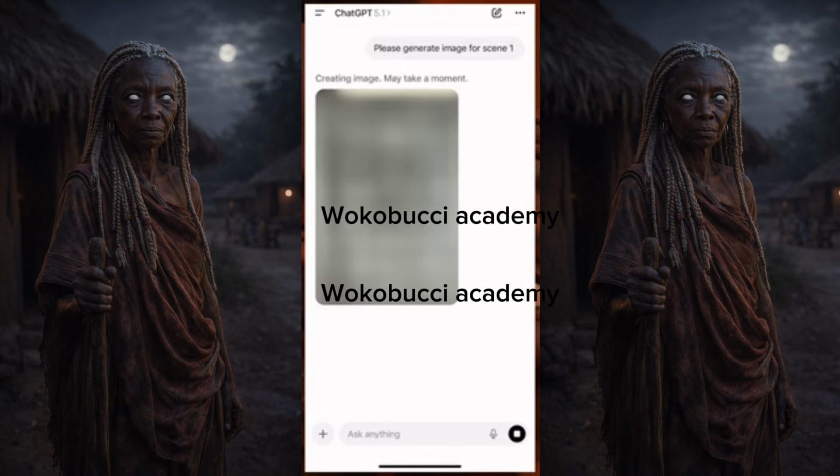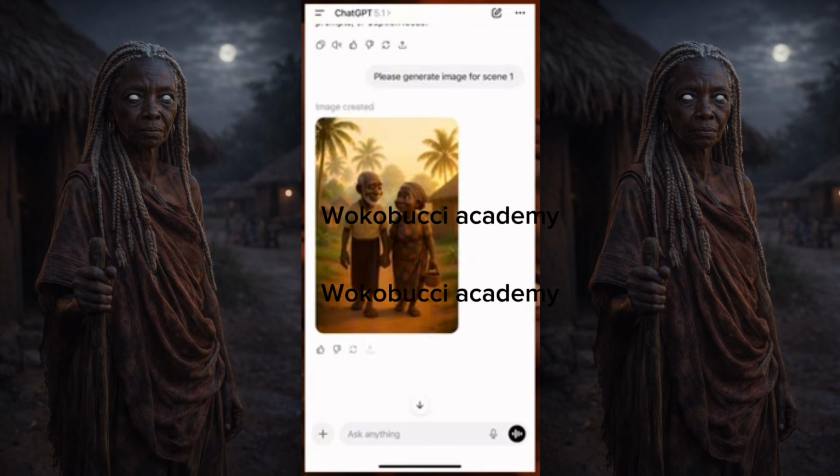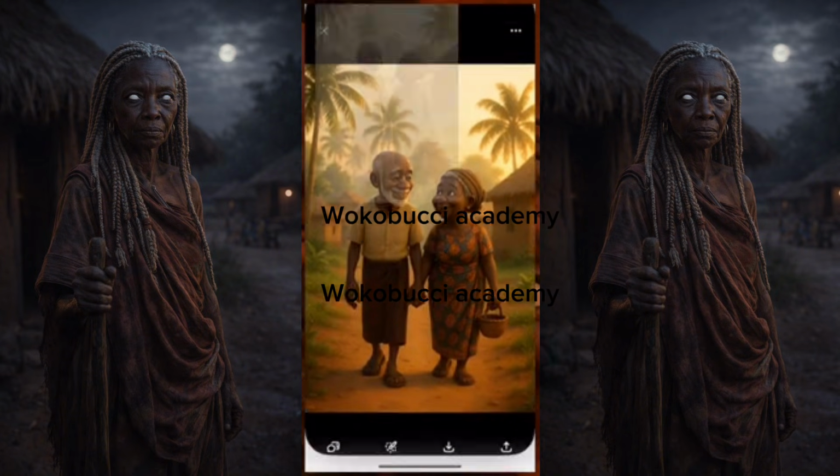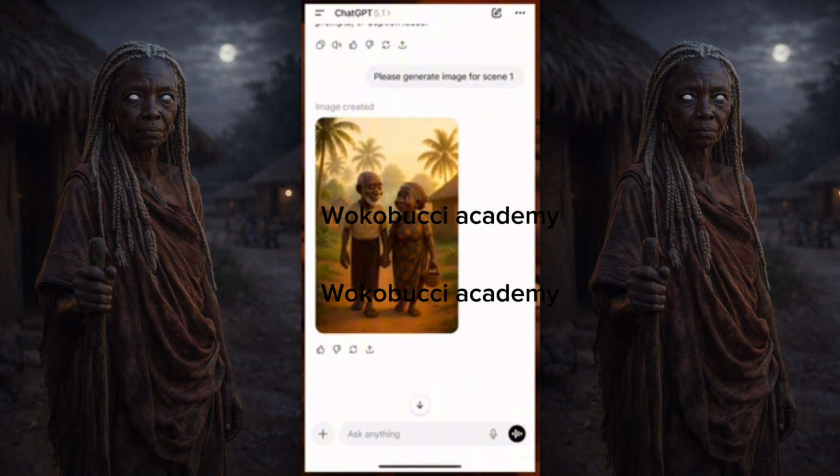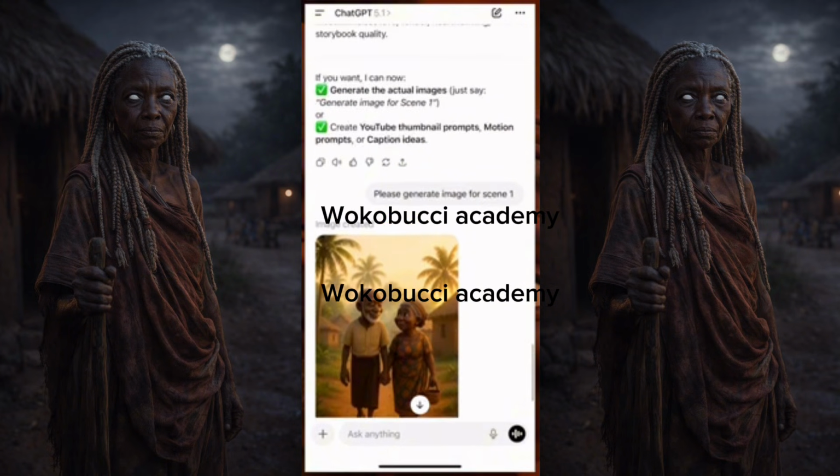Wait for this to generate. And this is perfect. I love this picture. Now, when you're done, click on top of the picture and click on save, and there you go. Now we go generate the other ones, and then we come back. Okay. So now let's go.